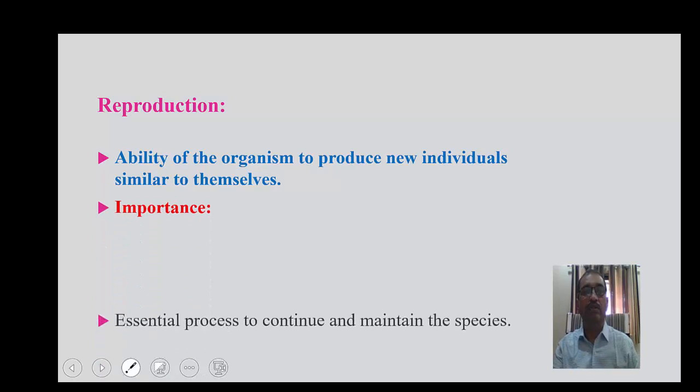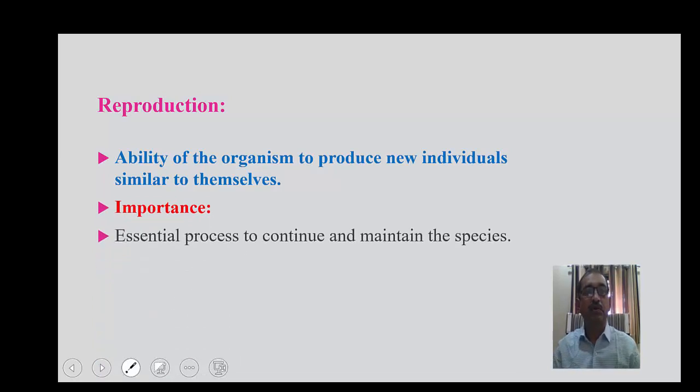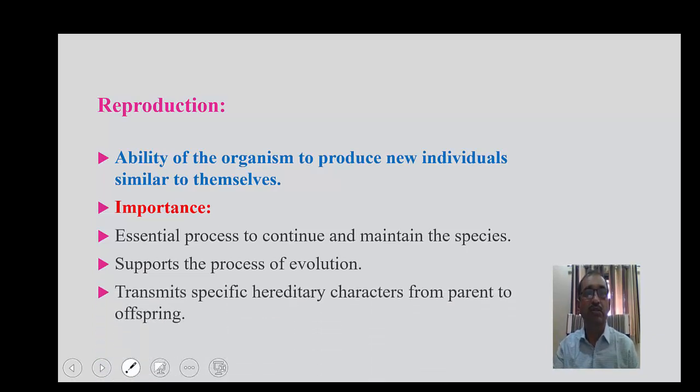Importance. Reproduction is the essential process to continue and maintain the species. It supports the process of evolution. Reproduction transmits the specific hereditary characters from parents to their offspring.